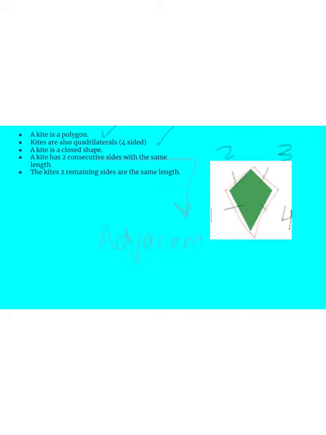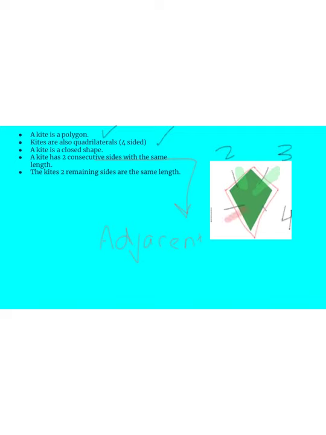So I have two sides that are next to each other that are the same length. For example, this side here is the same length as this side here. Also, to be a kite, I have to have the two remaining sides be the same length.